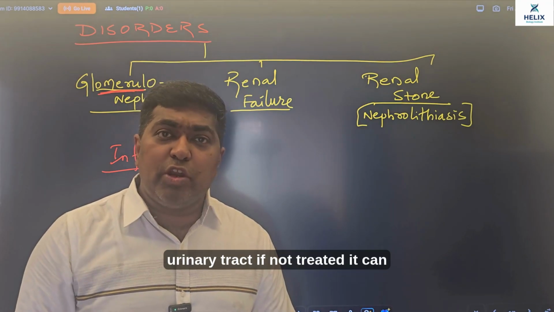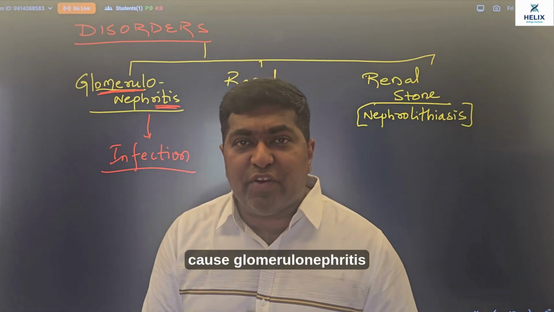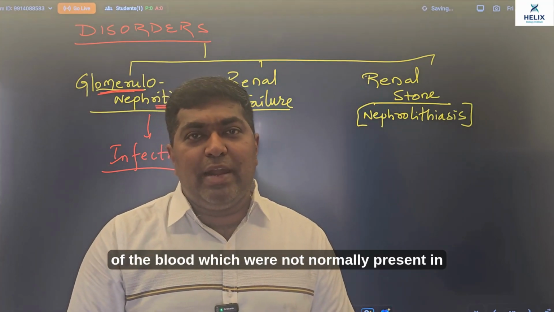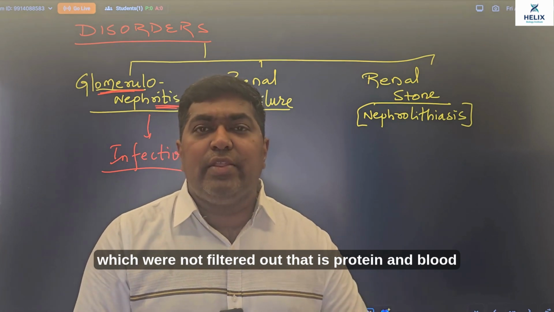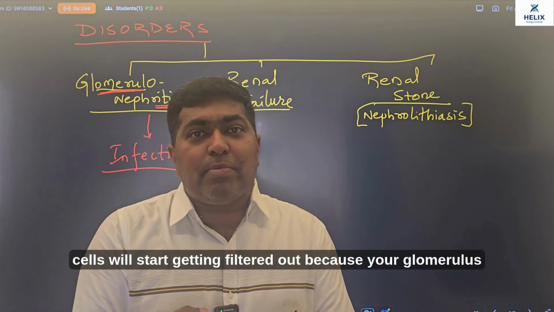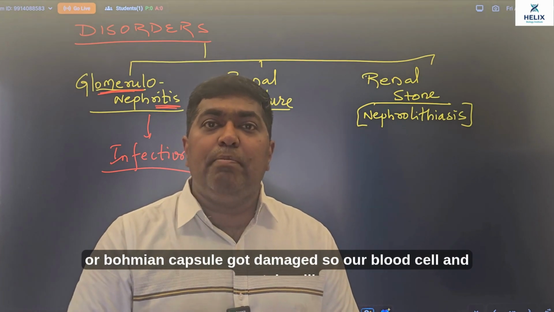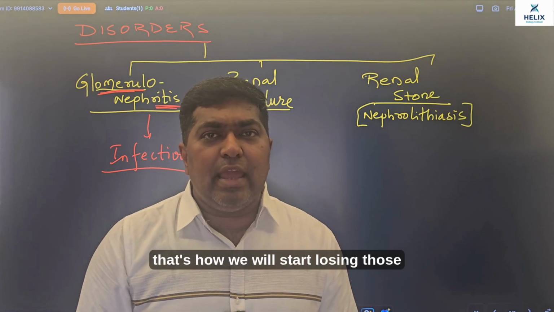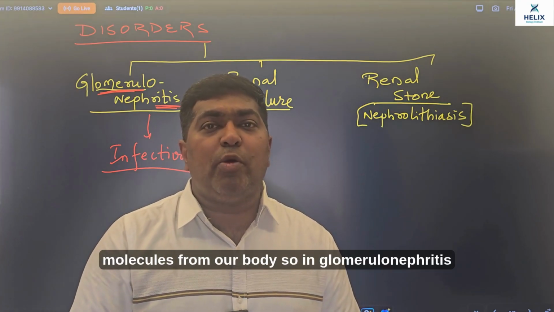मतलब अगर cystitis या urethritis को अगर हमने timely treat नहीं किया, it can cause glomerulonephritis. और जब हमारा glomerulus affect होगा, हमारे वो component blood के जो normally urine में present नहीं थे, जो filter out नहीं होते थे, that is protein and blood cells will start getting filtered out, because आपका glomerulus, आपका Bowman's capsule damage हुआ, तो हमारा ब्लड सेल और प्रोटीन भी ब्लड फिल्ट्रेट में आने लगेगा और उनको तो रीअब्सॉर्ब करने की कैपेसिटी नहीं है, एबिलिटी नहीं है, and that's how we will start losing those molecules from our body.